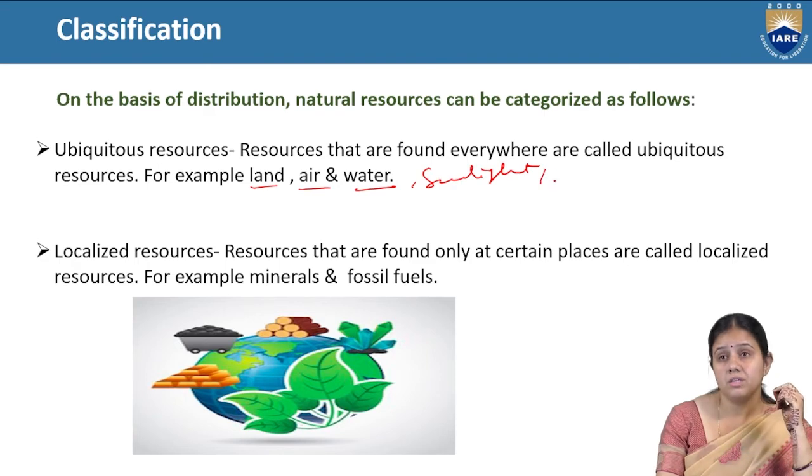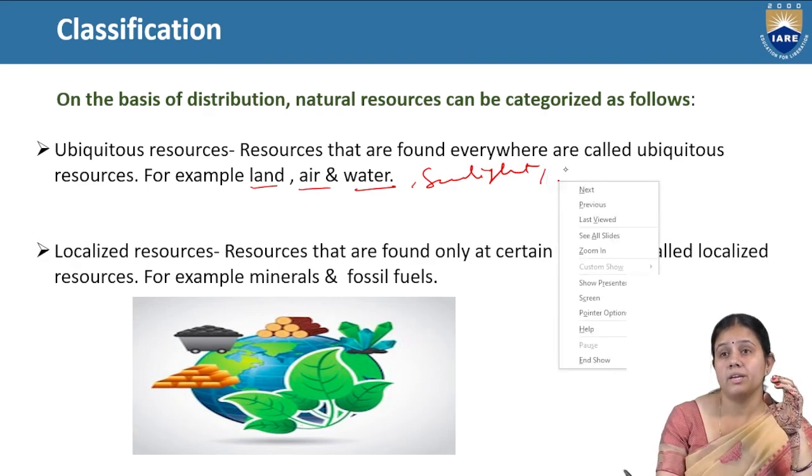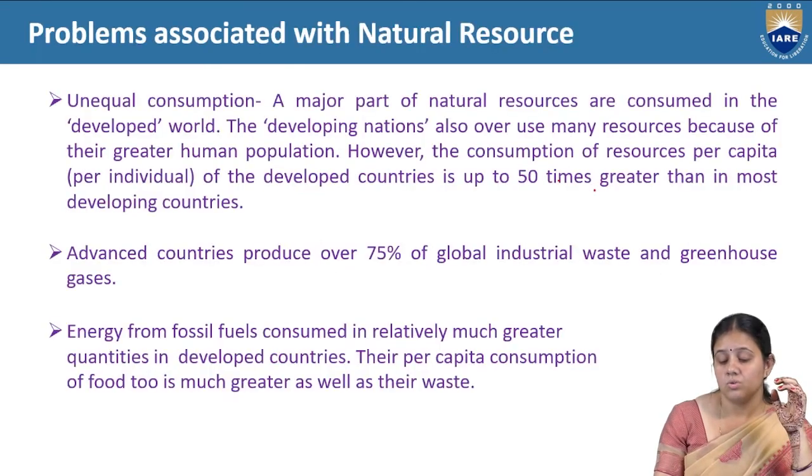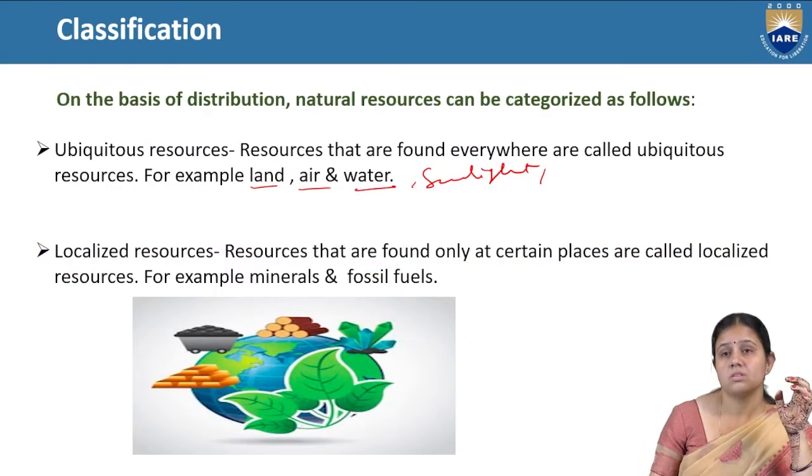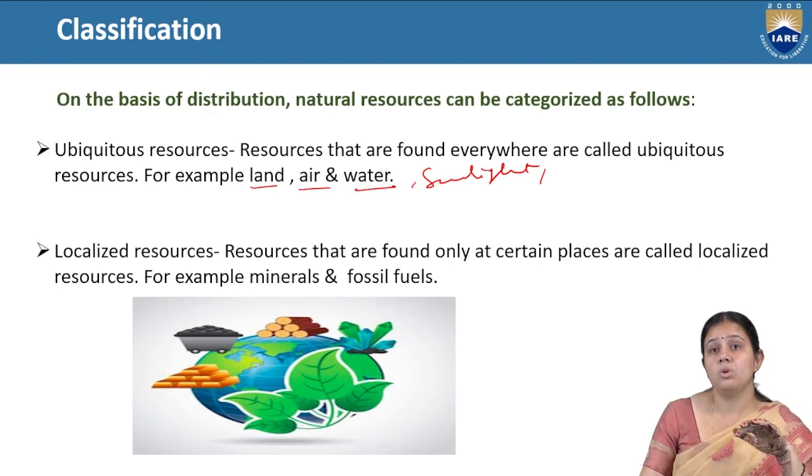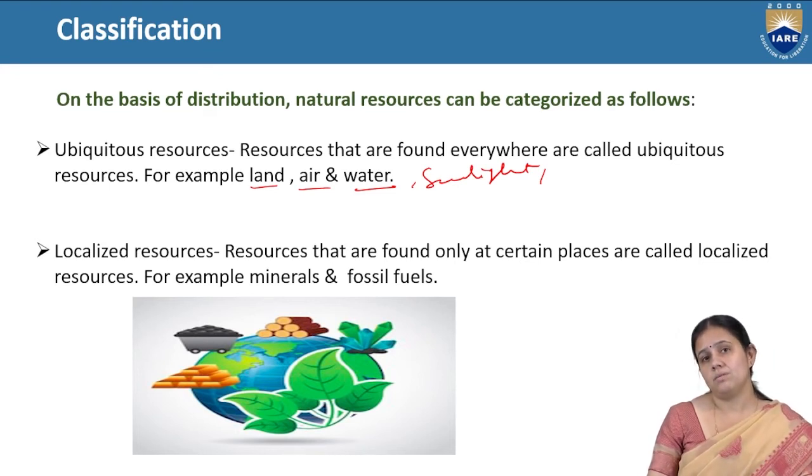This is not going to be affected by human use. So this is called a ubiquitous natural resource. And now to the localized natural resource. Localized natural resources are those that are found only at certain places, and that is called a localized resource.